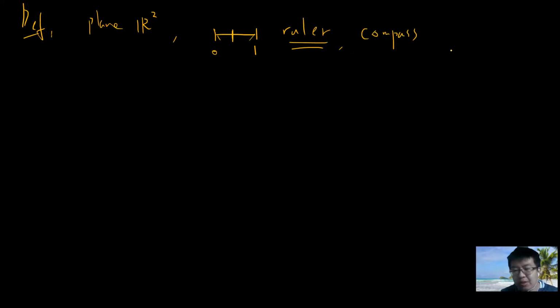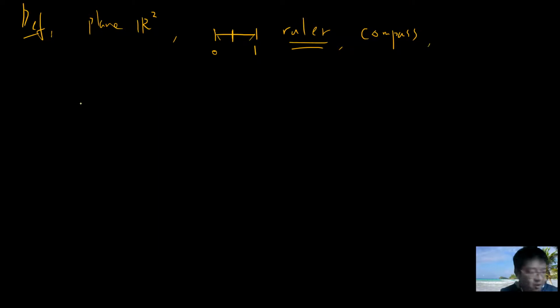So let's start. Let me just give a definition. Our idea is that we are working on a plane, which may be R squared, and you have a standard distance, which is 1. So basically you have some fundamental distance and you have a ruler. The idea is that the ruler has no marks on it, otherwise you could do other things. And then you also have a compass. The compass can draw any circle, but with a radius that you already know.